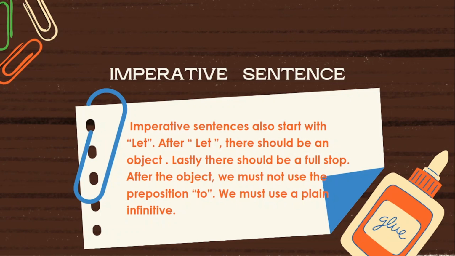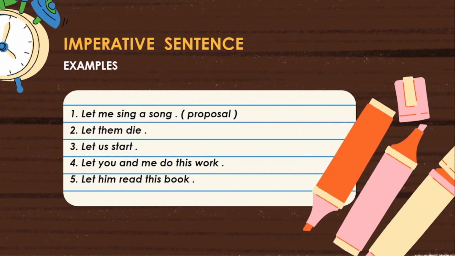Let me explain with examples. First one, let me sing a song. Here the sentence starts with the verb V1 let, so it is called a let sentence. Observe it, the let sentence ends with a full stop. Here, after the verb let, immediately the object me, of course an object form, is written.